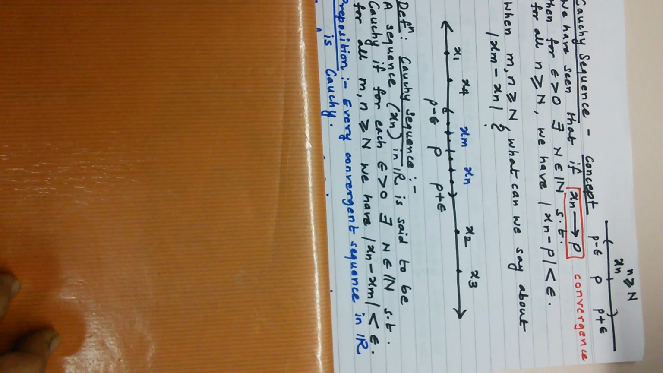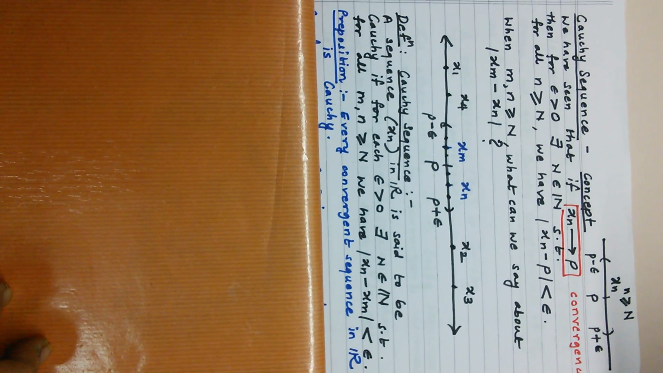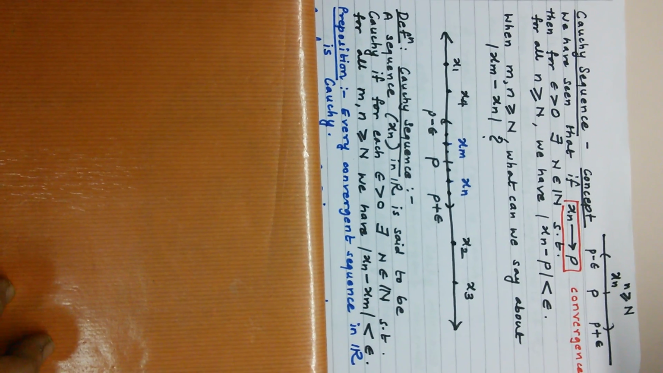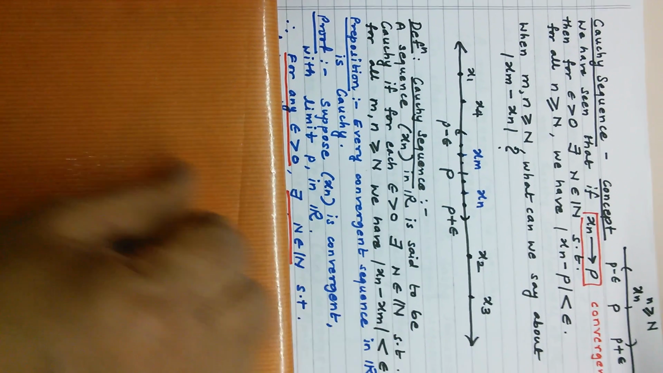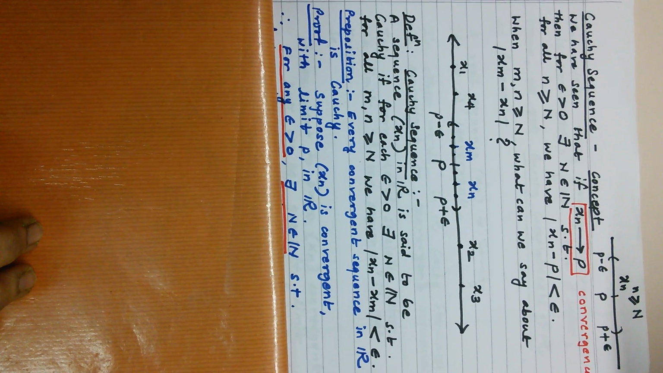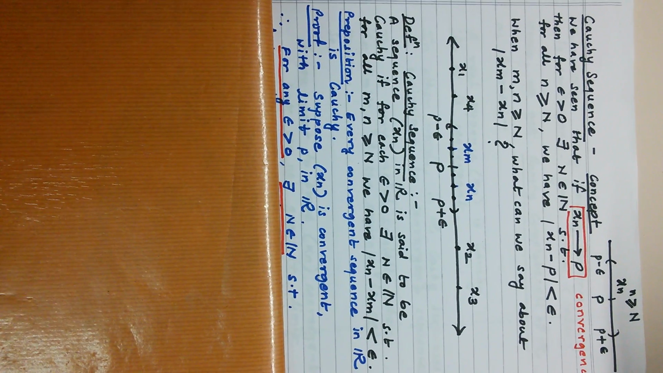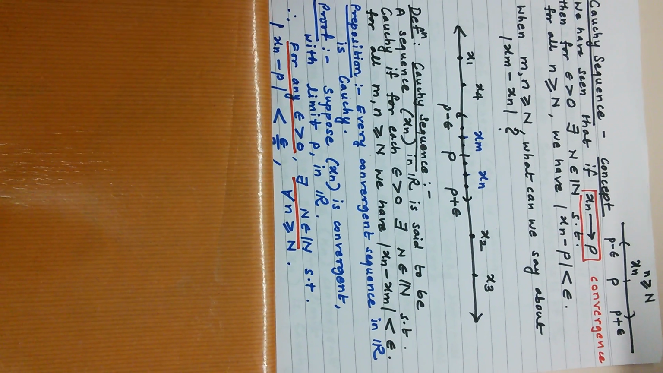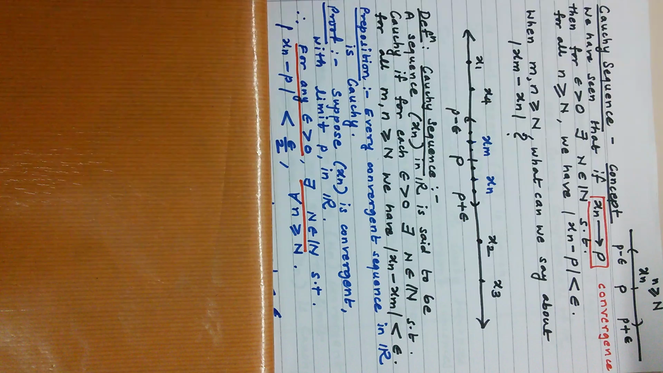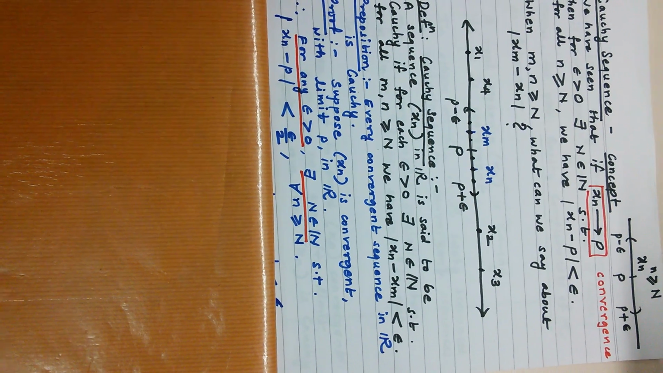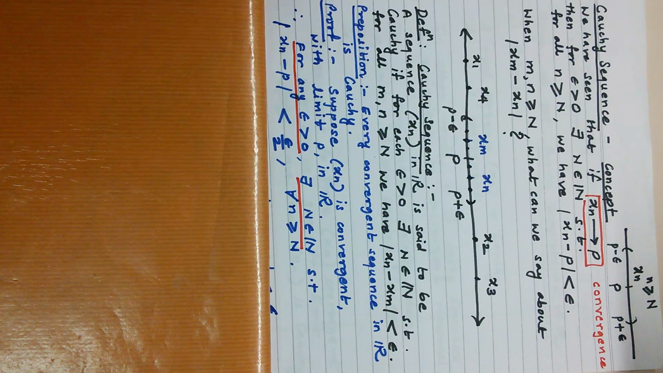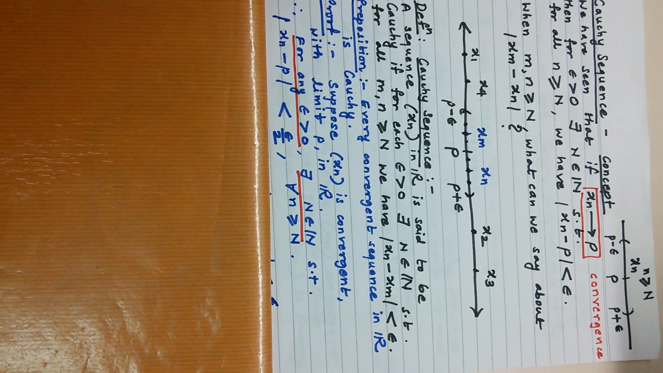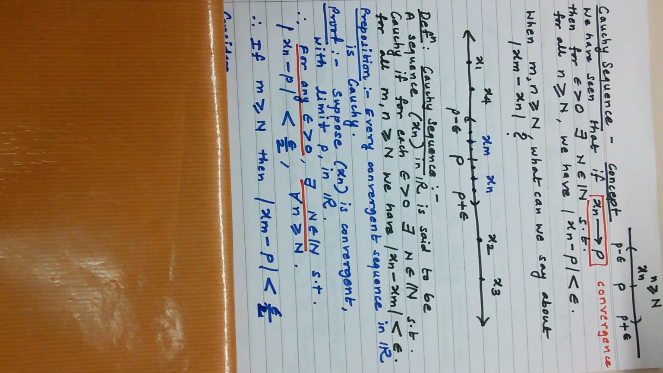What is given in this statement is that a sequence is convergent. And what we prove is that it is Cauchy. Let us see the proof. Suppose xn is convergent with limit p in R. By definition, for any epsilon greater than 0, there exists capital N natural number such that mod of xn minus p is less than epsilon. Normally we take epsilon, here I am taking epsilon by 2.